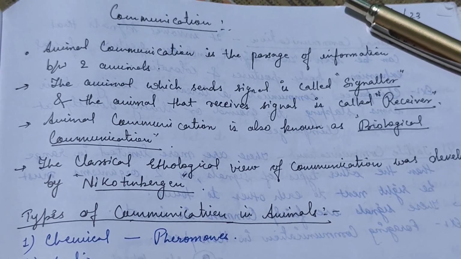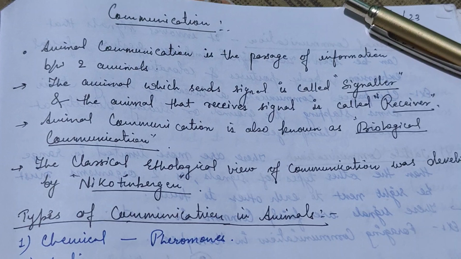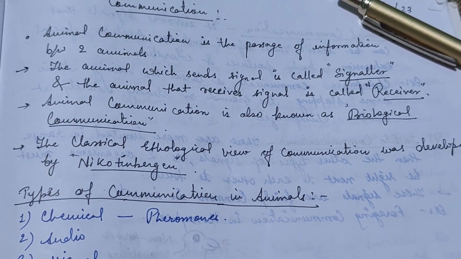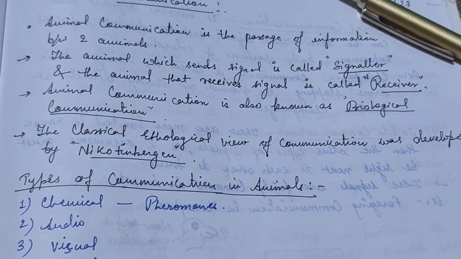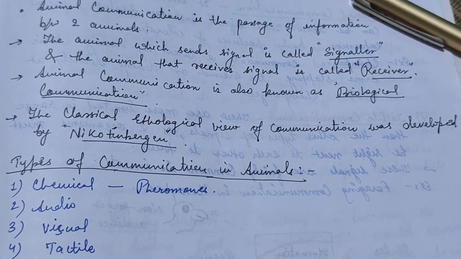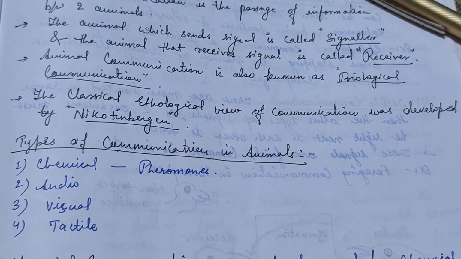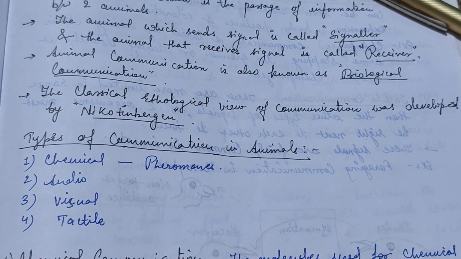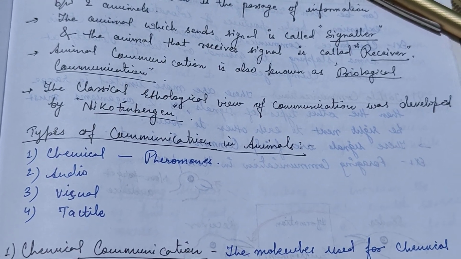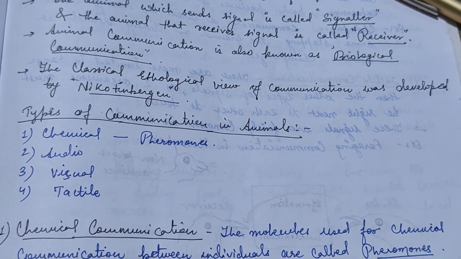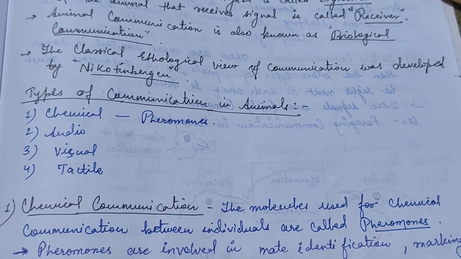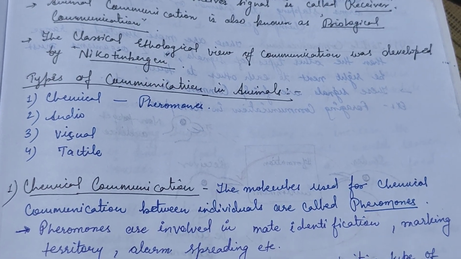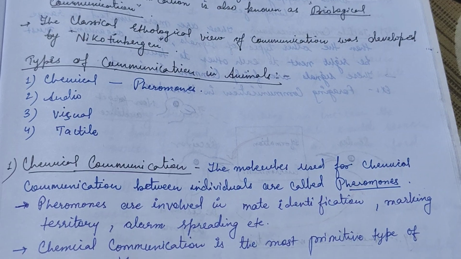Through this video, we'll discuss communication, which is a part of animal behavior in CC 13 of the semester 3 syllabus. Animal communication is a passage of information between two animals. The animal which sends a signal is called the signaler, while the animal that receives the signal is called the receiver. Animal communication is also known as biological communication, and it was developed by Niko Tinbergen.